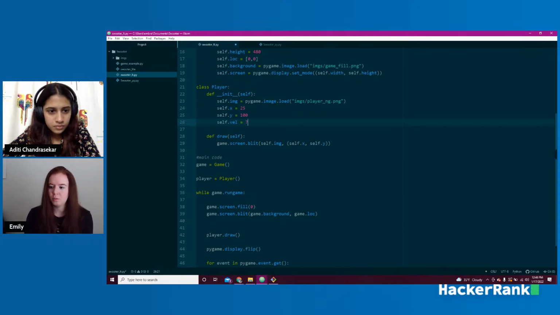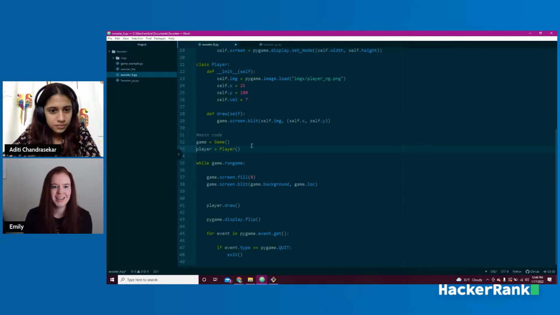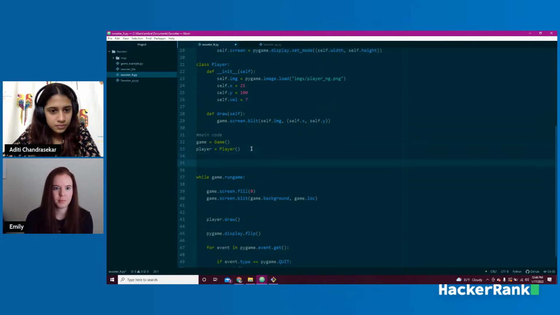And now we are going to set up, let's see, what do I want to do? Let's set up our keys first. So this is actually going to come down here. We've set up our player and we've set up our game. And now we're going to initialize our key states.